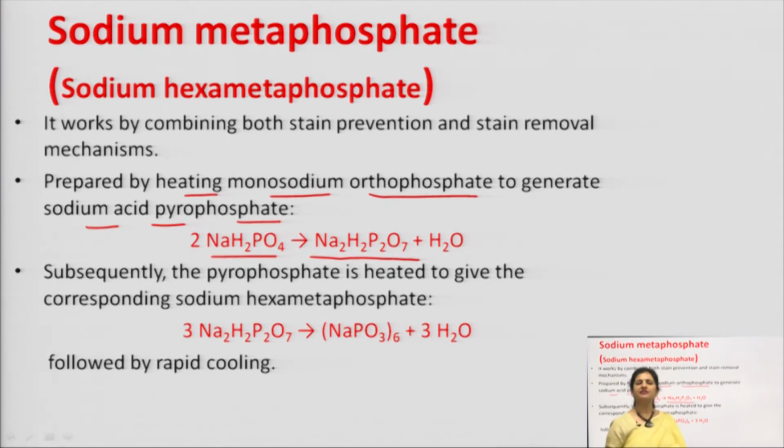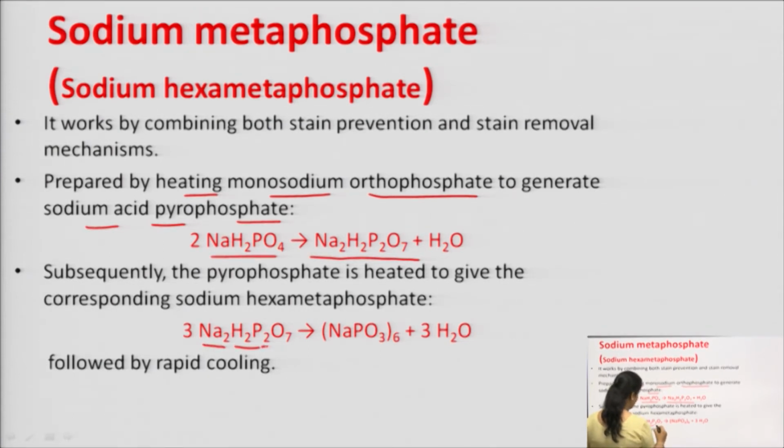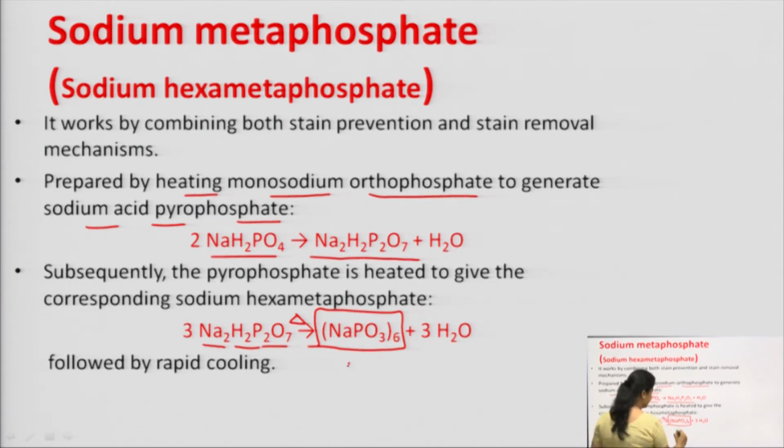Now, this is further heated to give the compound which we need, that is sodium hexametaphosphate. Here, have a look, sodium acid pyrophosphate is heated to give sodium hexametaphosphate. This is the formula.